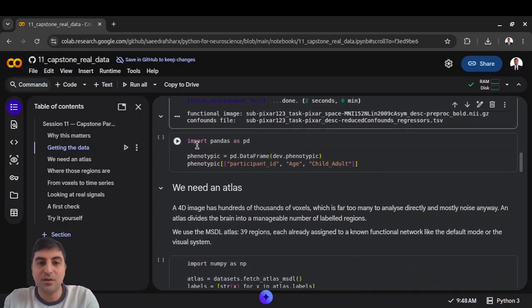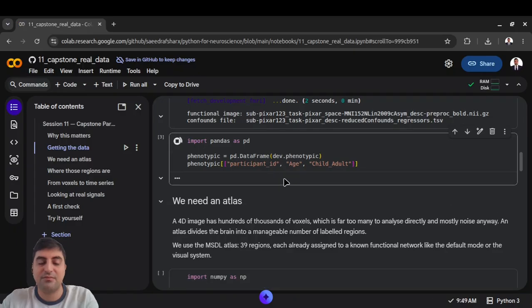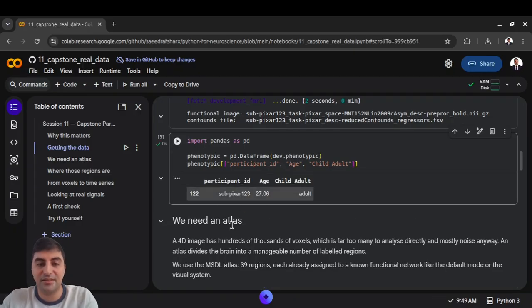Okay, what we do next is start using pandas to create a data frame from the phenotypic data of the participant we just downloaded: the participant ID, age, and child or adult. Either they were a child or an adult. If you don't know how to use pandas, I refer you to the previous session's videos, where we discussed it in more detail and used it.